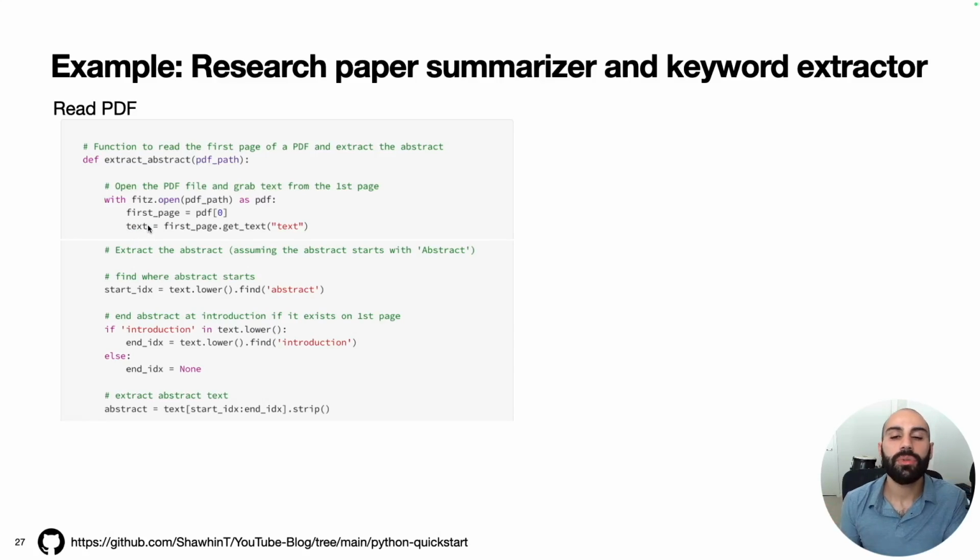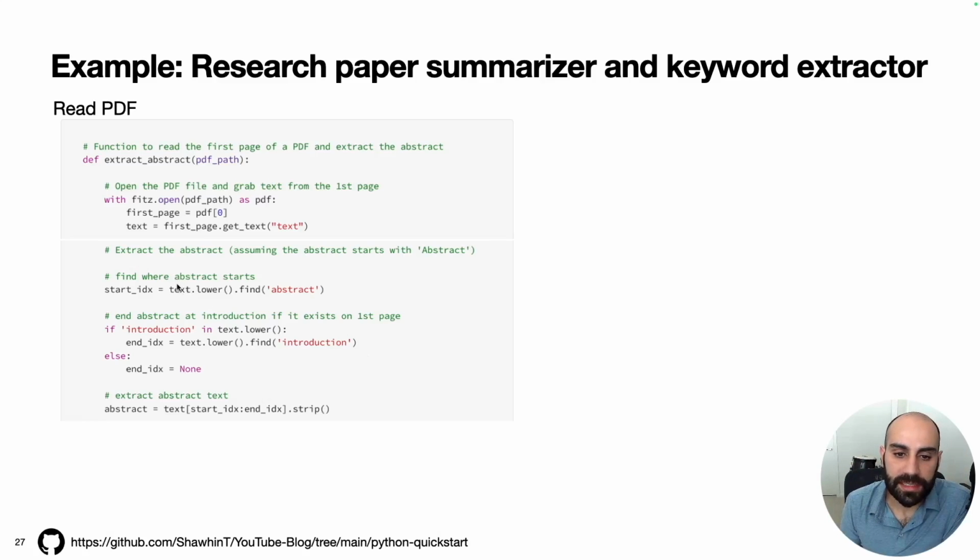Next, what we can do is extract the abstract from this text. So text is just a string, going to be a bunch of characters. So what we want is to find where in that string the abstract lives. The way I'm doing it here is that I'm going to find a start index and an end index. Basically, at what element does the abstract start in the string, and then at what element does the abstract end.